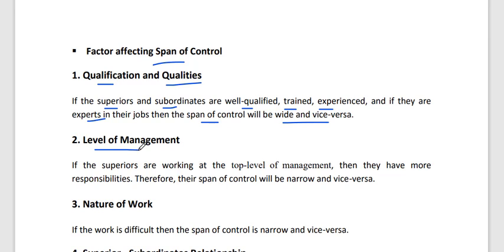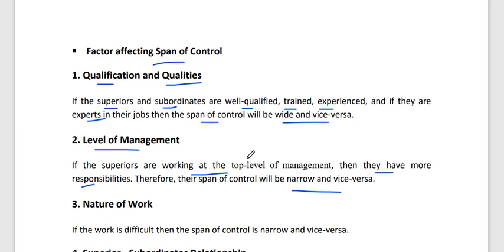Then level of management. Okay, if supervisors are working at the top level of management, then they have more responsibility. Therefore their span of control will be narrow, and vice versa. If it is the top level, below the CEO or owner, the supervisor has a small number of people, a small span of control, because why? Because top level management has a large number of responsibilities. So their span of control will be narrow or less.